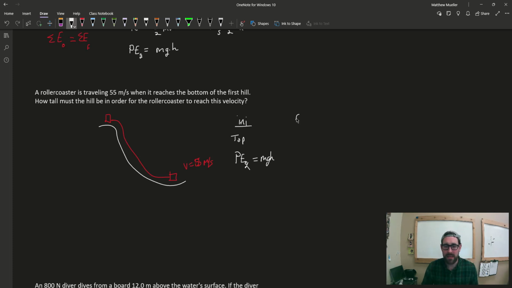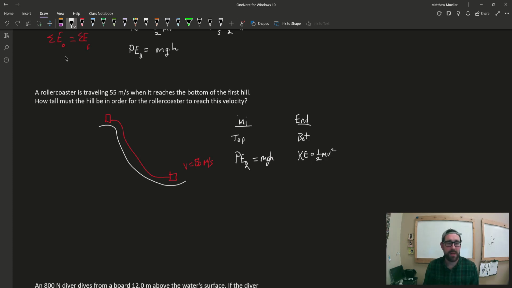At the end, we are going the fastest possible. When you come down that hill on the roller coaster, you're going as fast as possible at the bottom. That's what gives all the exhilaration, you're going really, really fast at the bottom. And so all of that potential energy has now transformed into kinetic energy. So at the bottom of the hill, this is going to be kinetic energy, 1/2 mv squared.